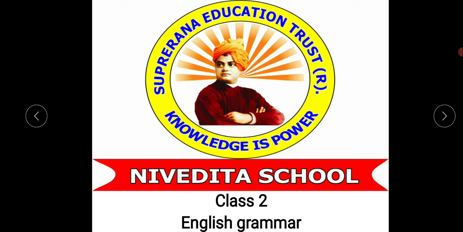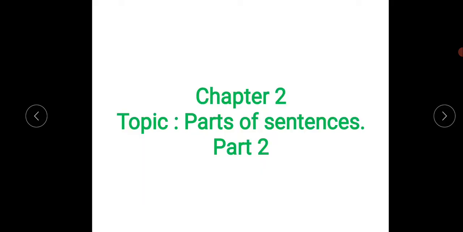Yes, students, in last class, what did we study? About what topic were we studying? It was from the grammar part, right? Yeah, it was English grammar, and in that, the second chapter we were studying. Which lesson was it? Can you name? Yeah, lesson number 2, chapter number 2, parts of sentence.